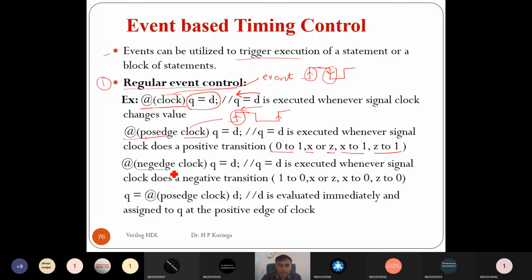Similarly, for a negative edge of the clock, and also we can specify the event on the right hand side, like q is equal to @(posedge clock) d. So whenever there is a positive edge of the clock, it assigns d to q, right? So it is an event-based timing control.